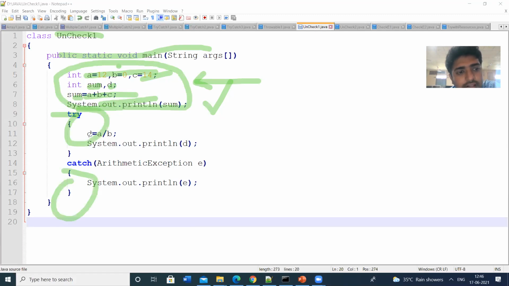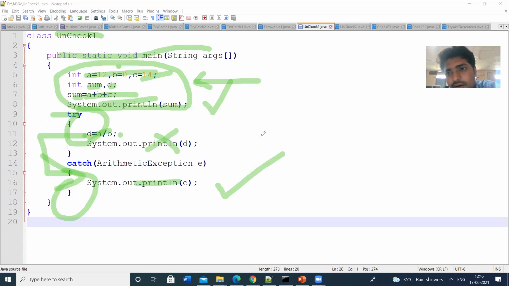In the try block, I am performing some arithmetic operation: d is equal to a by b. The value of a is 12, and the value of b is 0. So 12 by 0 means an exception. The exception is raised, so immediately the compiler goes to the catch block. The exception will be handled here, so this statement is not executed.